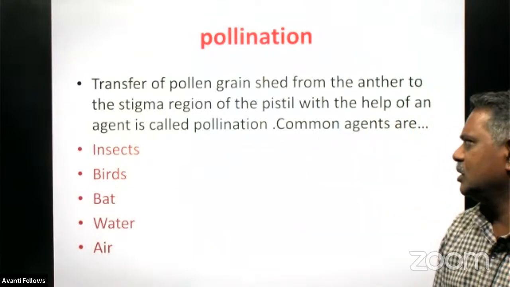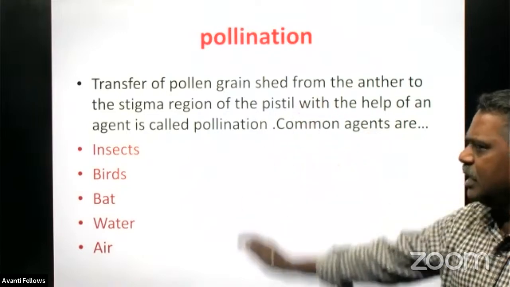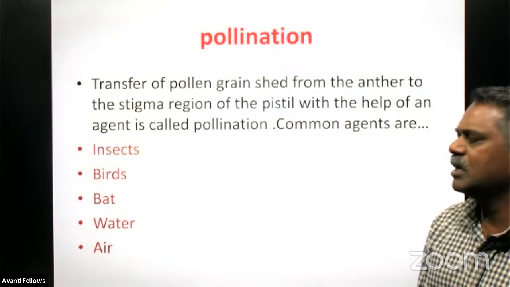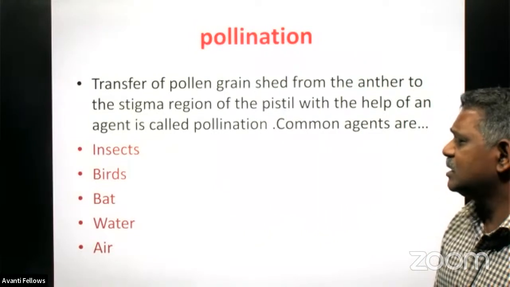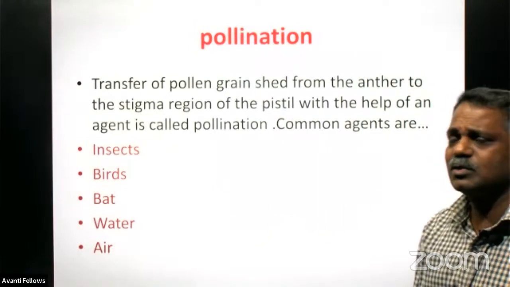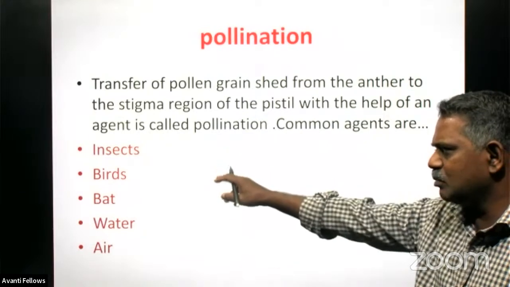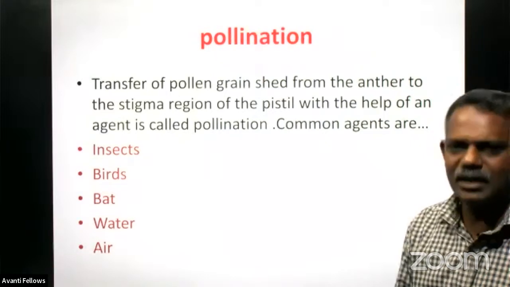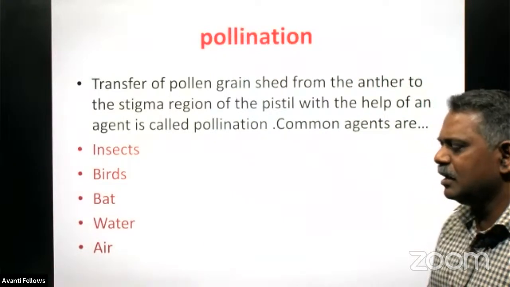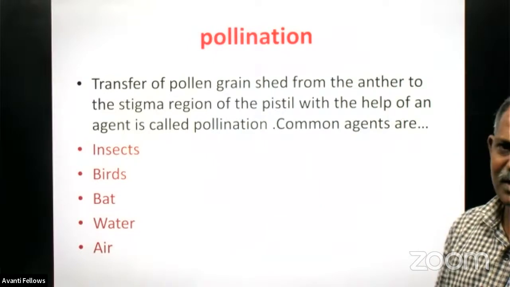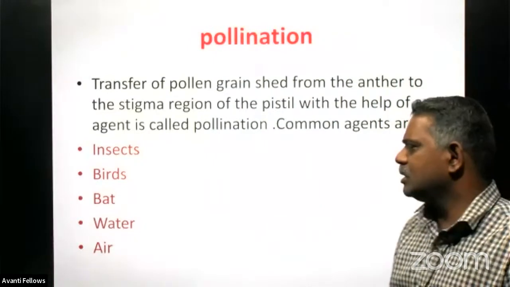The pollination, right? So there are so many agents for this pollination in nature. Some are insects, some are birds, some are bats. Then water and air can also act as the pollinating agents. Insects, birds and bats are all biotic agents, whereas water and air are abiotic agents only. Biotic agent means the living agent, and abiotic means